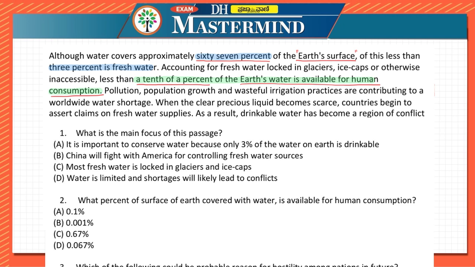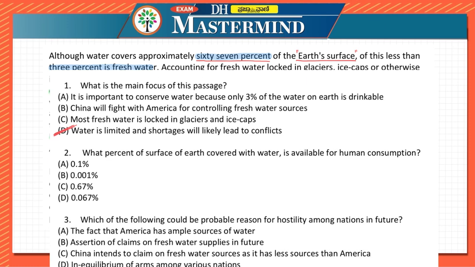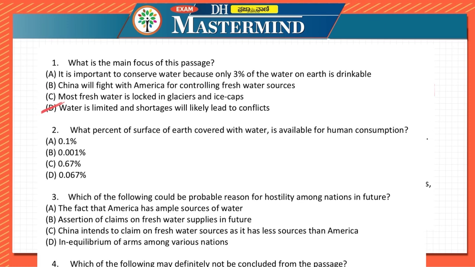It is just giving a comparison that America has a good amount of water resource, China does not have a good amount of water resource. So if the similar situation continues, then the countries which have less water resource may fight, but it is not like definitely they will fight. Most fresh water is locked in glaciers and ice caps. So this is given in the paragraph, but it is not the main focus of it. The main focus of what they are telling is water is limited and shortage will lead to conflict. Correct? So here the answer will be D for us. Water is limited only. So if we continue similar things, then it will lead to conflict.